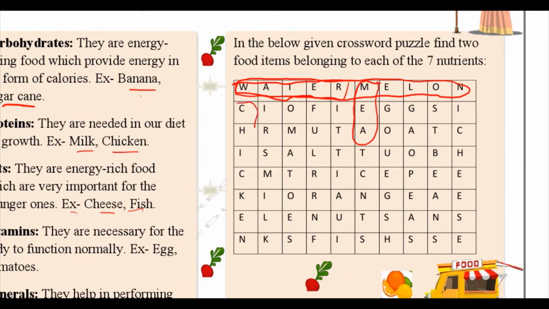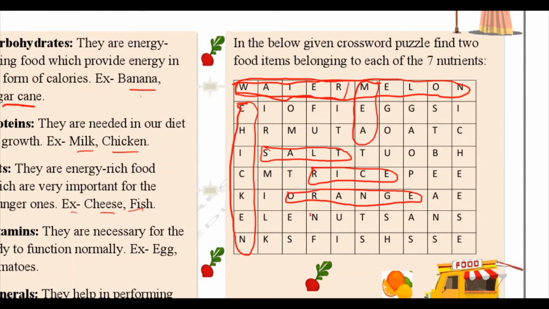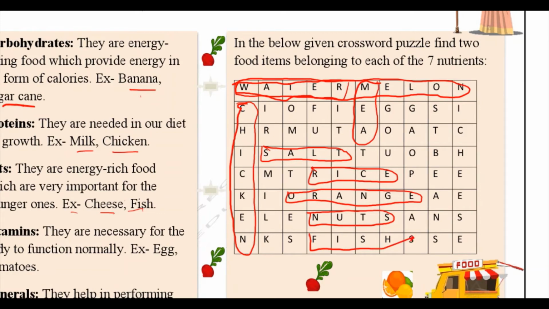Then here we have chicken, and then we have salt here, then rice, then orange, then nuts, fish, then milk.